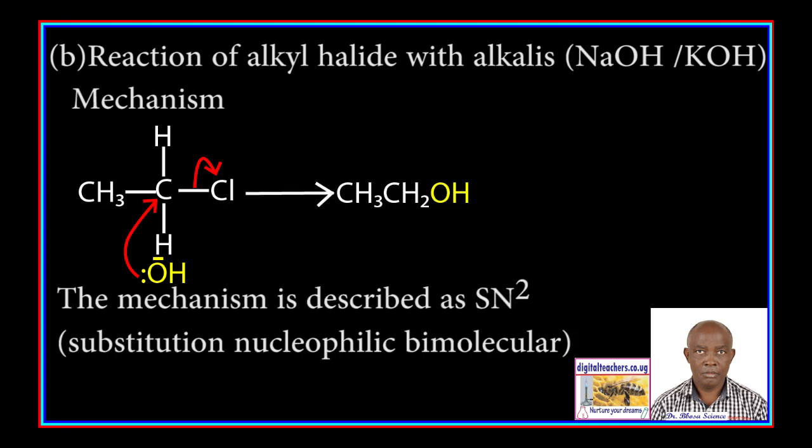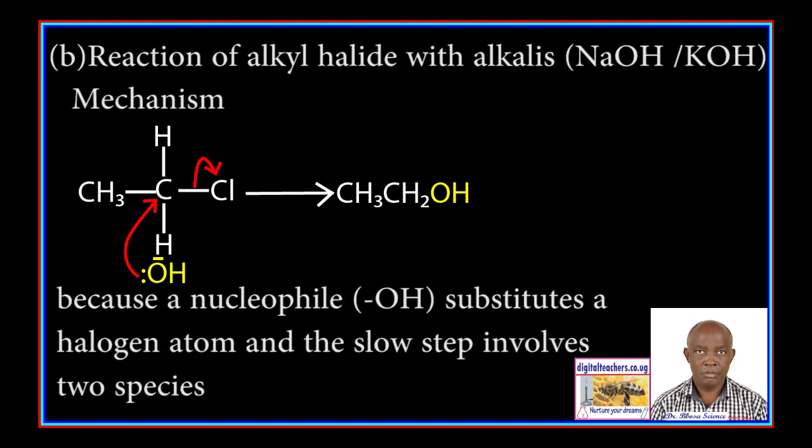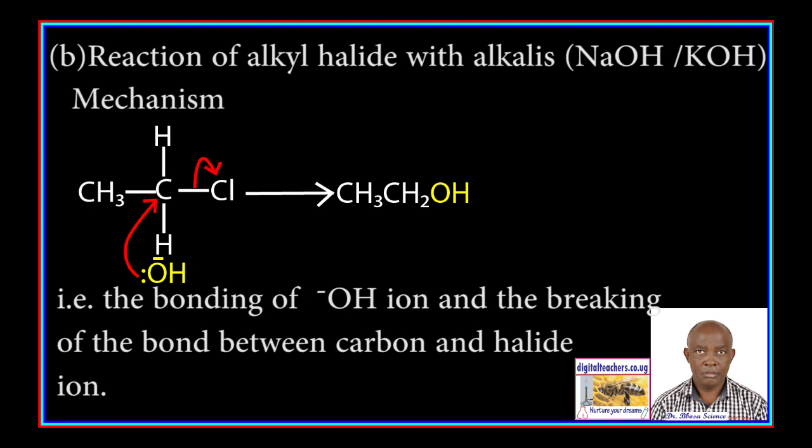The mechanism is described as SN2, substitution nucleophilic bimolecular, because the nucleophile hydroxide ion substitutes a halogen atom and the slow step involves two species: the bonding of the hydroxide ion or a nucleophile and the breaking of the bond between the carbon and the halide atom.